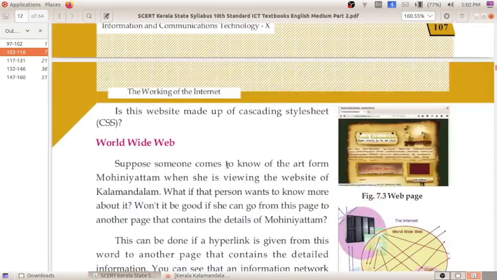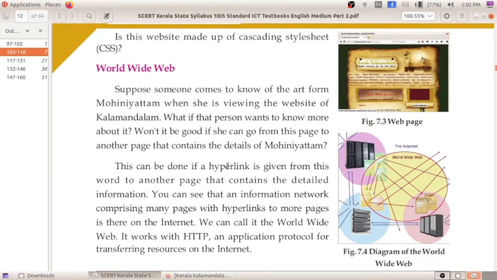Normally, how does the internet work? When we search for information through the internet in the browser, it first searches for the IP address. The IP address is saved in the domain name server.